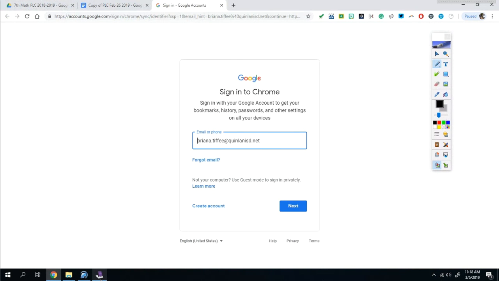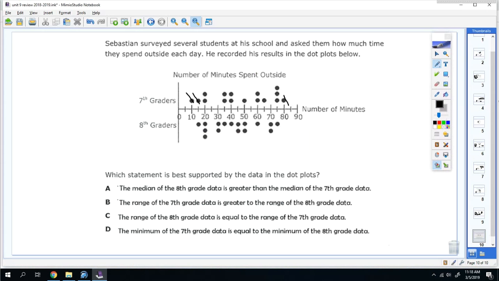Sorry, guys. Cross off. And I get between the 40 and the 50. So what you're going to do is you're going to add them together and then divide by 2, which is 45. So the median would be 45.